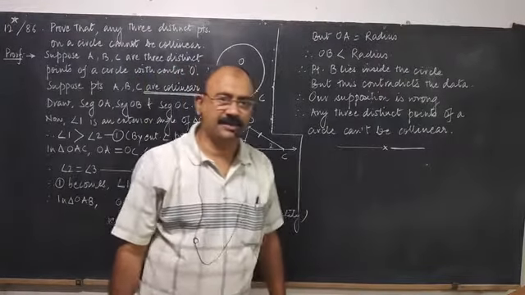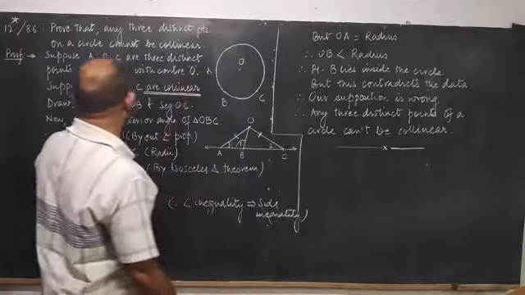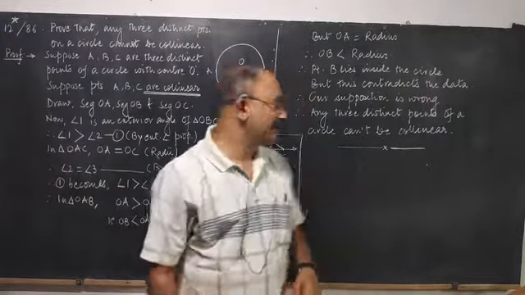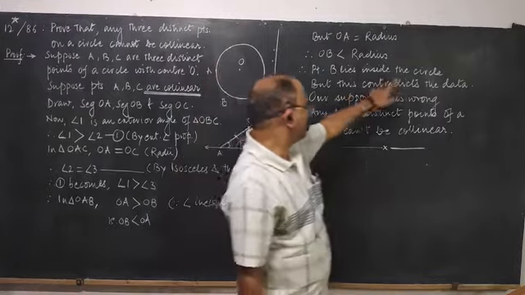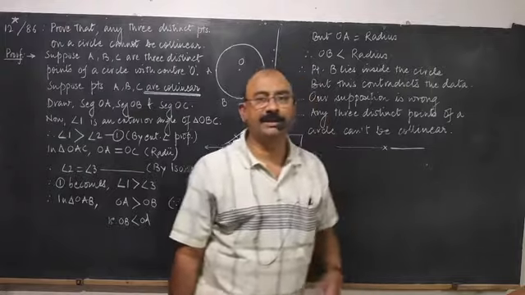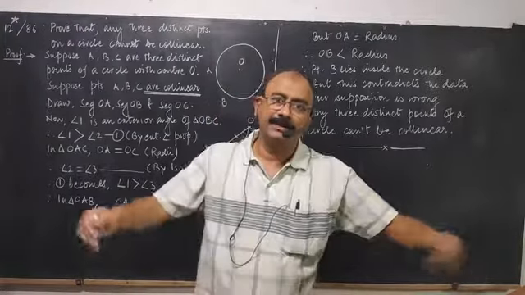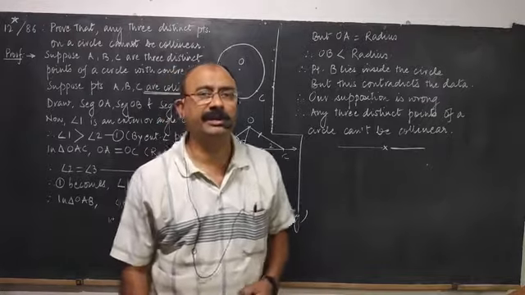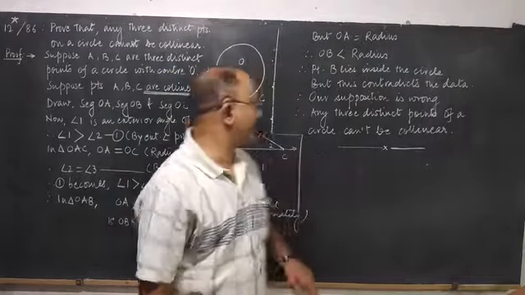How is that acceptable when you have already started with the supposition that A, B, C are three distinct points of a circle? So this contradicts whatever conclusion you are getting. That contradicts the data. What is the data? That 3 points are on the same circle. So that contradicts the data. So why are you reaching to the contradiction? Because you started with the wrong supposition.